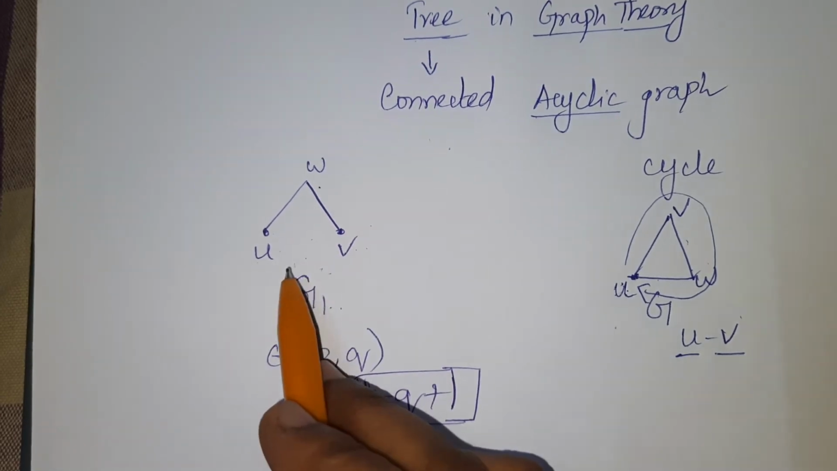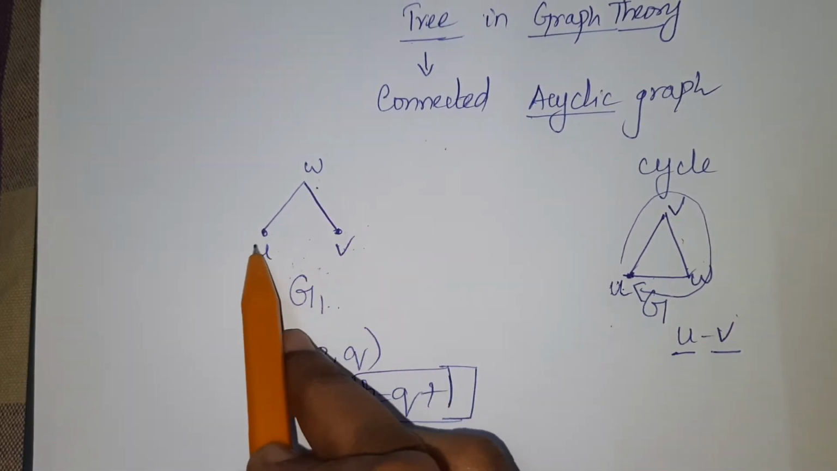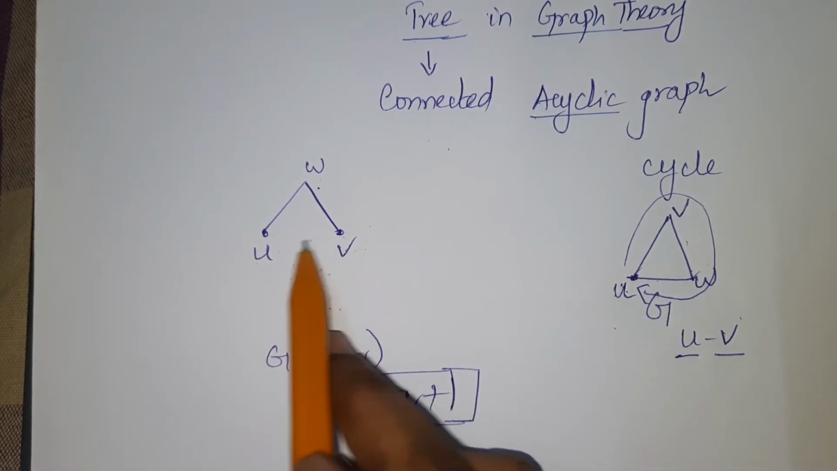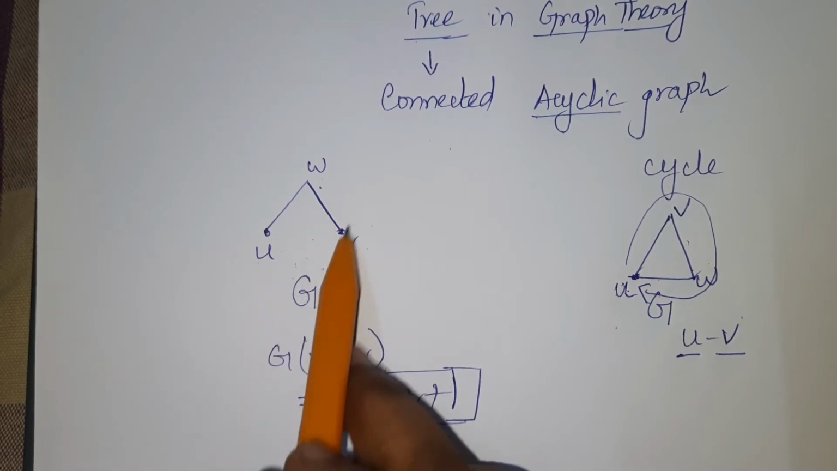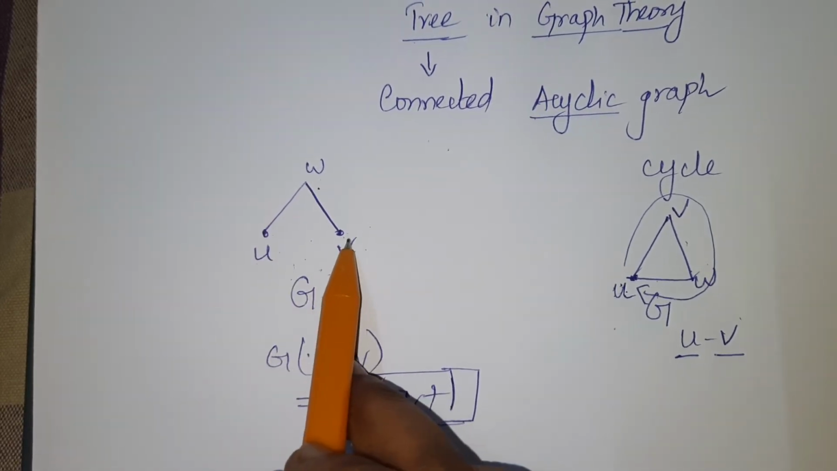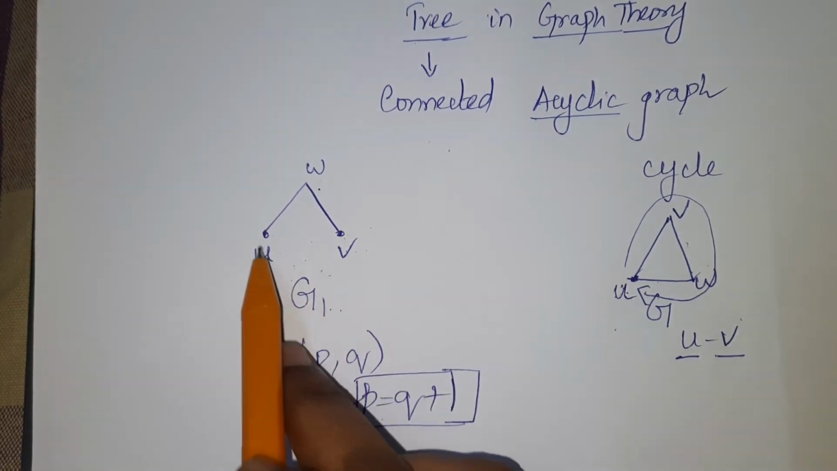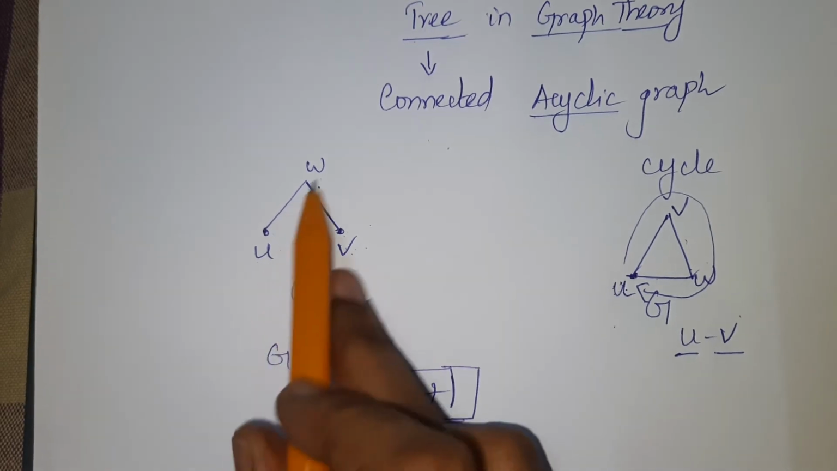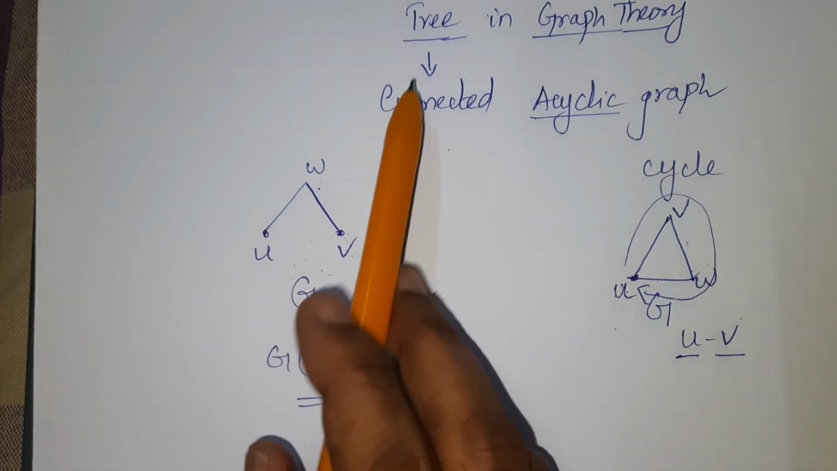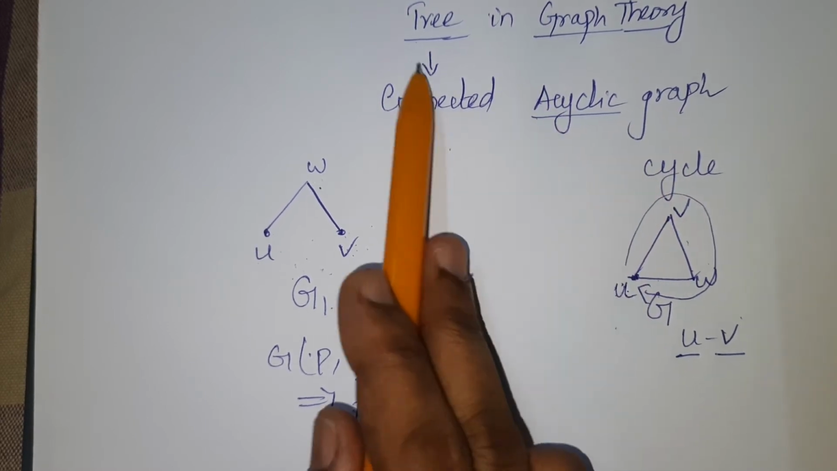But here, this is not possible. See, from U we go to W, from W we go to V, but we cannot come back to U. From V, we cannot come back to U because there is no edge in it. So it does not contain a cycle. It is a connected graph. We see the graph is connected. We have a path from one vertex to another vertex, but it does not have a cycle. So such a graph, a connected graph which does not contain a cycle, is called a tree. A connected acyclic graph is called a tree.